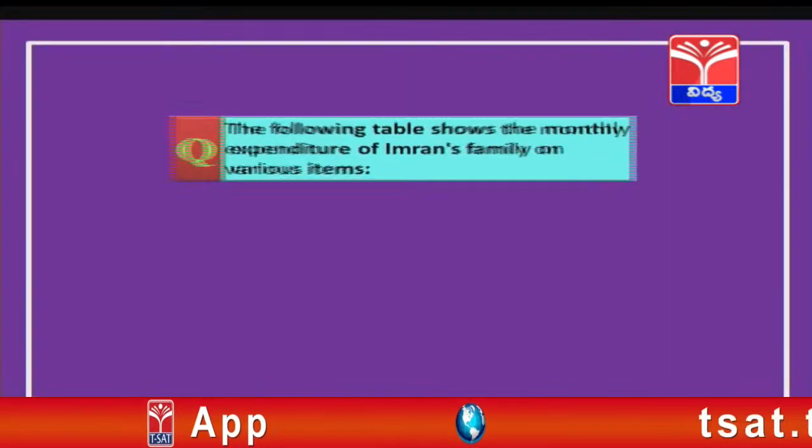So, children, till now we have seen how to record the data, how to organize the data, and how to represent the data also. We have represented the data in a bar graph as well as a pictograph. I hope you have understood drawing the pictograph as well as the bar graph. Now, let us solve some more problems to understand these concepts much more clearly. Let us start with our first problem, children.